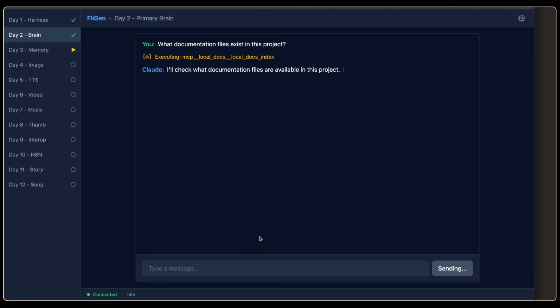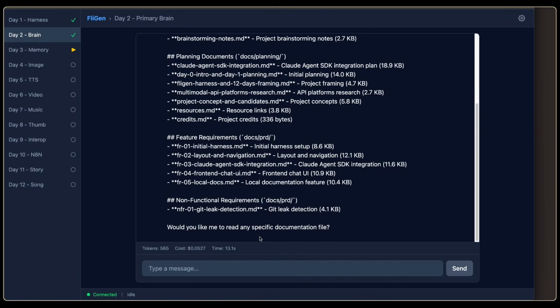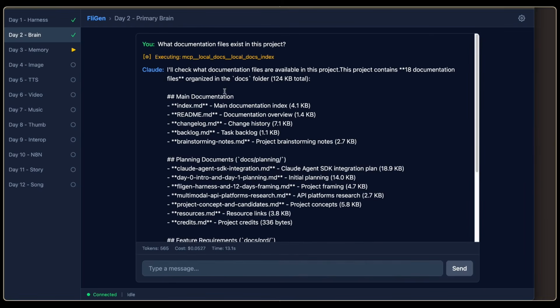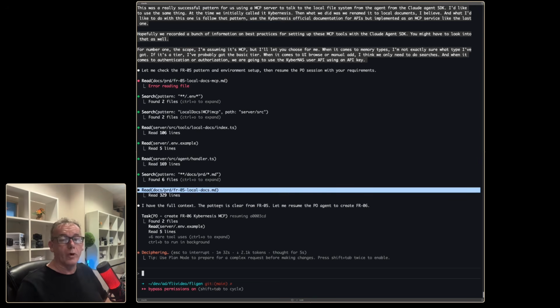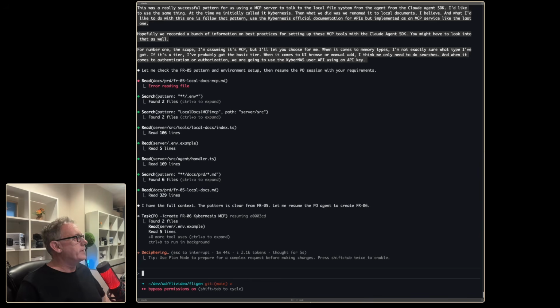And in this case, it's using the local docs index. I'm assuming that if we've got a Kybernesis version going on, that there will be a different message at this particular location and potentially here as well. Now, as it's coming through, it's starting to read information from the functional requirement 05. That's where we did all our work. And now it's building out FR06, Kybernesis MCP.